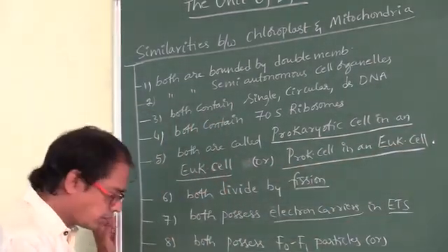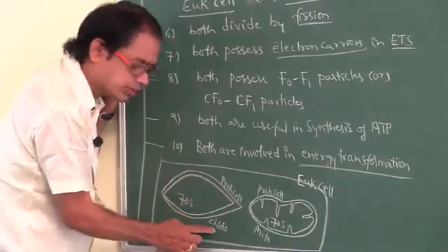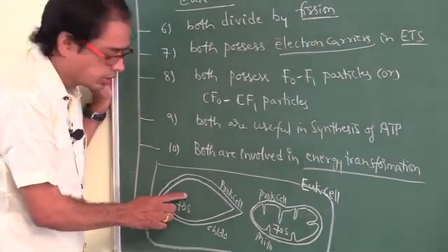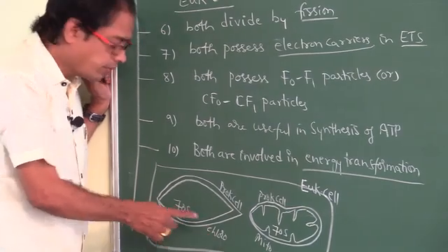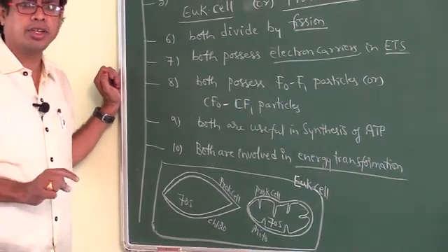What is that? Look at here, my dear students. This is the chloroplast. This chloroplast contains 70S ribosomes. Actually, chloroplast is a cell organelle. Where do you find 70S ribosomes? In prokaryotic cell, isn't it?